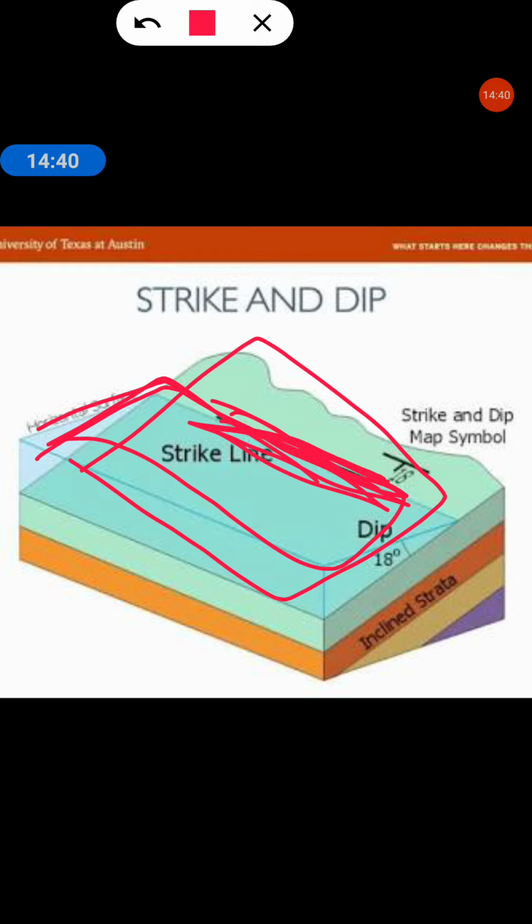And what is dip? Here, the dip is this one, which is the angle in direction. This is the bedding plane and this one is the horizontal surface. So the angle which this forms with these two, inclined and horizontal surface, is known as dip. So this one is dip.